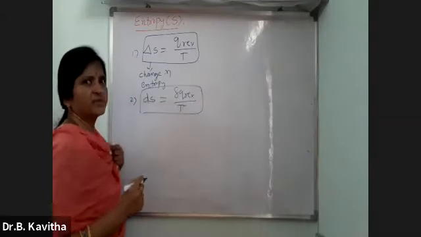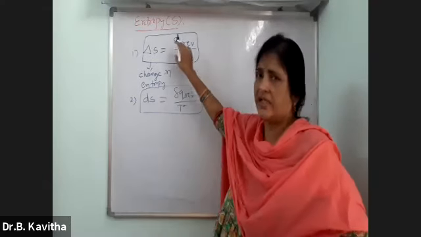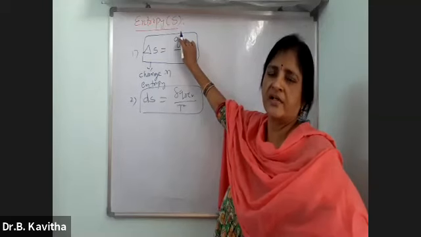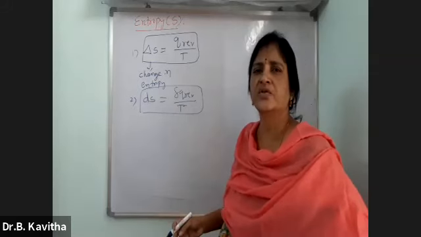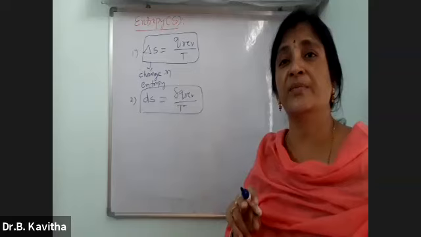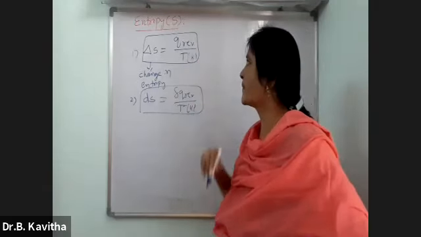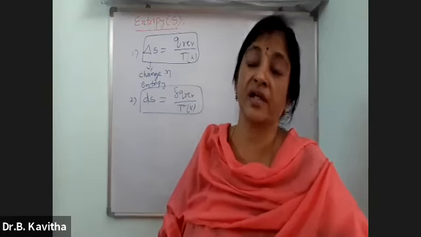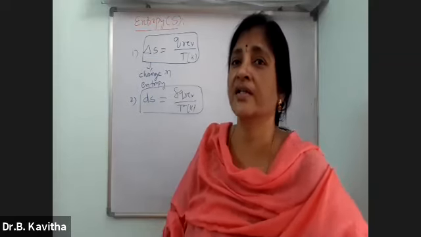So what is the definition of entropy? Very simple definition. It is the ratio between heat and temperature at which the system absorbs heat. It is the ratio between heat and absolute temperature, that is in Kelvins, at which heat is absorbed by the system.